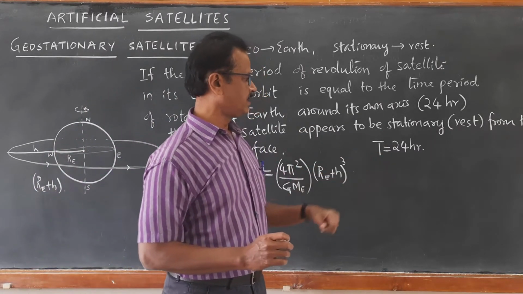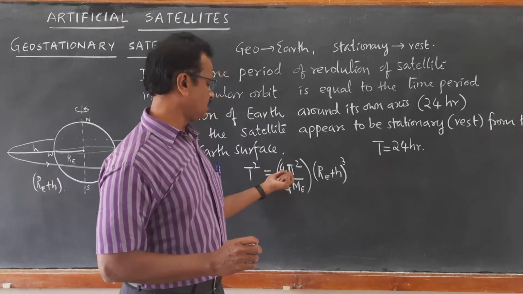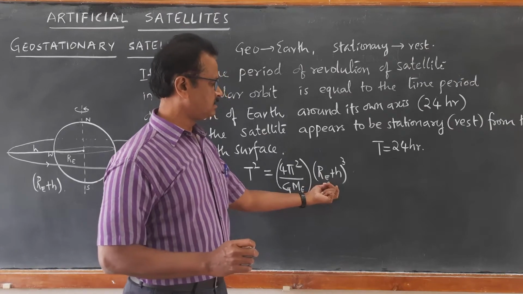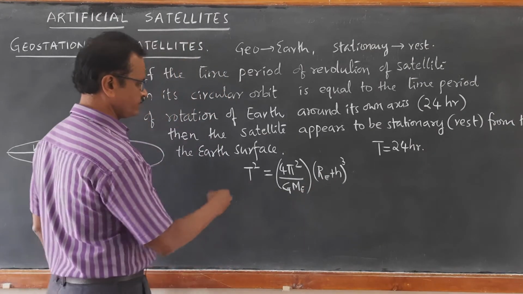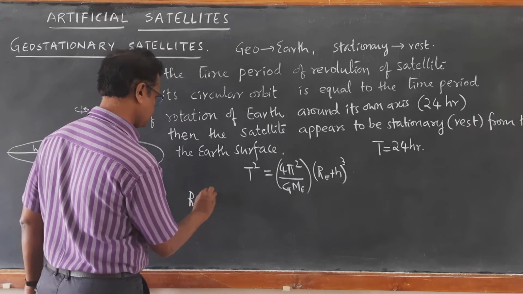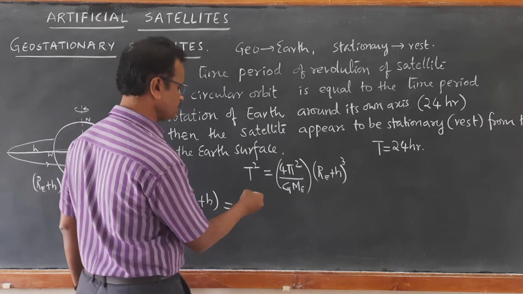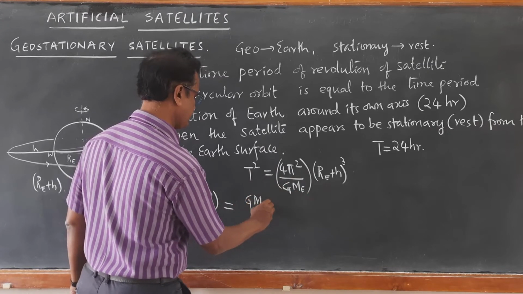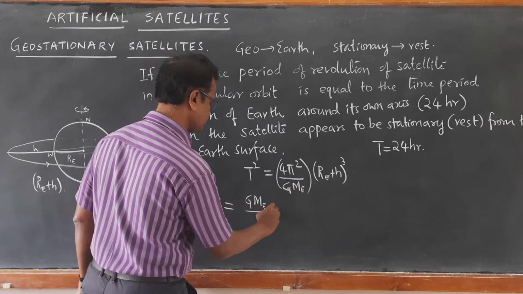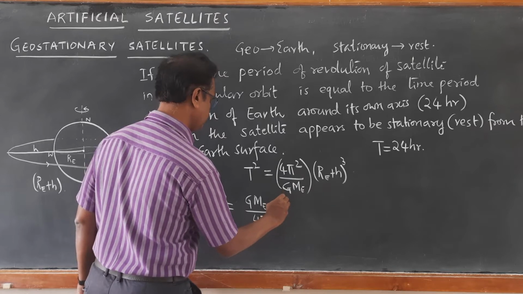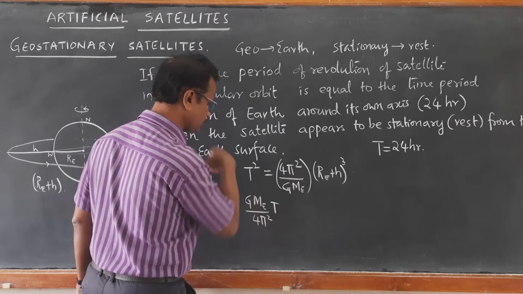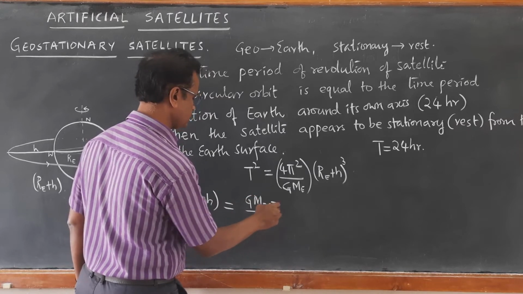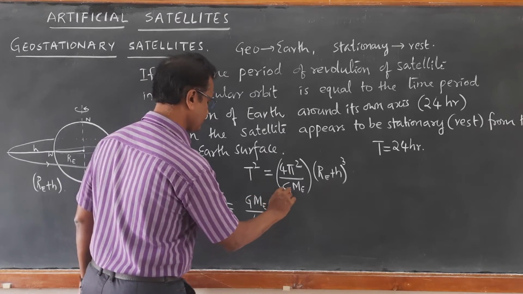So if we substitute the T value of 24 hours, and then substitute the mass of Earth and the constants 4 pi square and G, and simplify, we will be able to calculate the exact value of RE plus H. If you take the cube root and rearrange the terms, we get RE plus H is equal to GME upon 4 pi square into T square, and this whole thing needs to be taken to the power 1 by 3, that is, (GME T square upon 4 pi square) whole raised to 1 by 3.